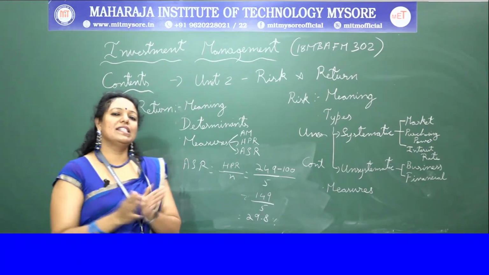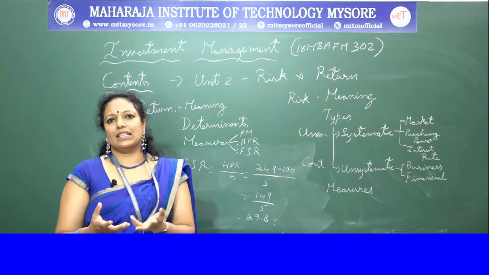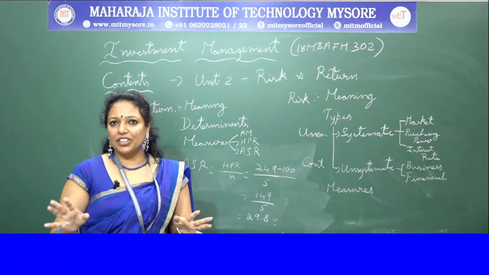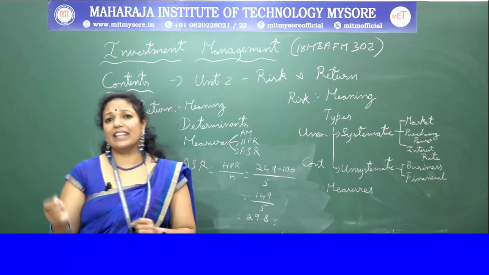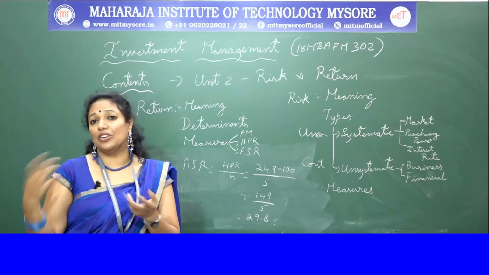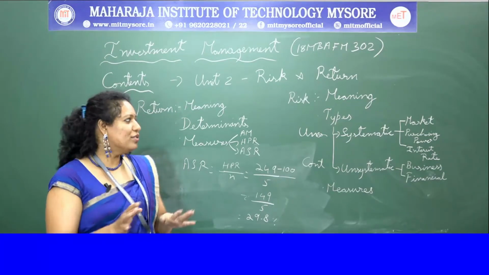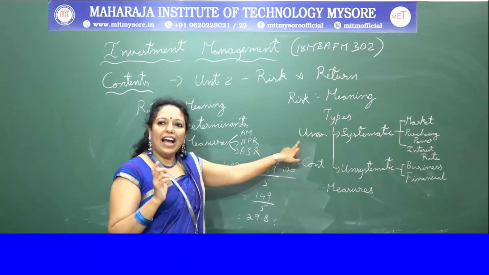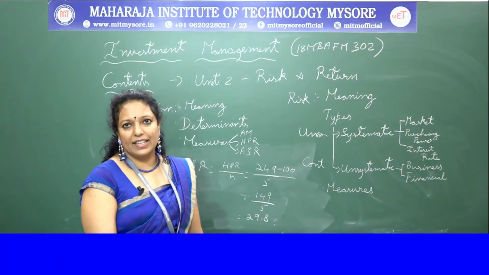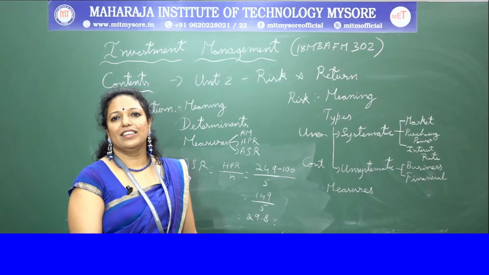So systematic risk, as I have already told you, is uncontrollable, it is not in your hands, it is caused by the external factors, particularly the company or the economy of the country. We also call this undiversifiable, okay, and we also call it uncontrollable, okay.